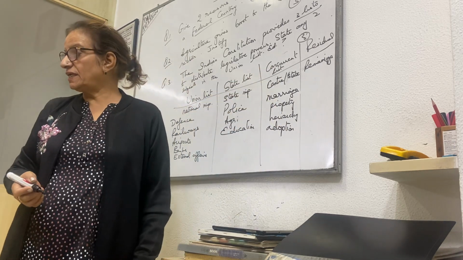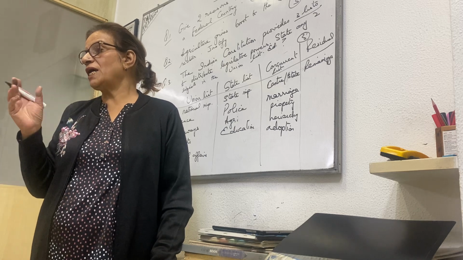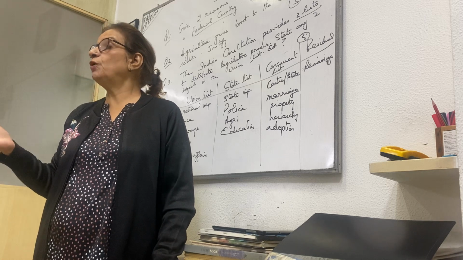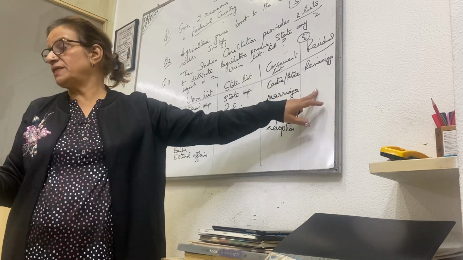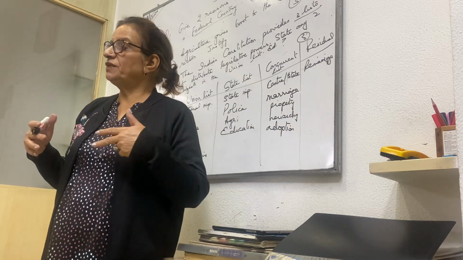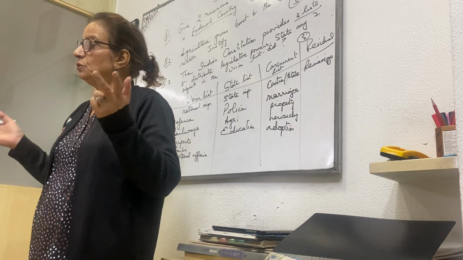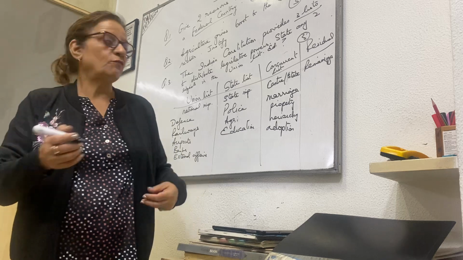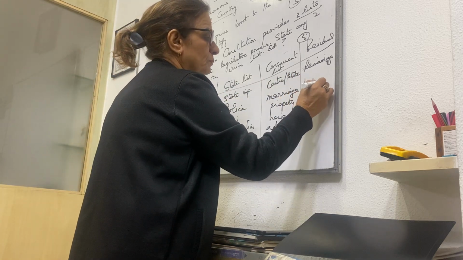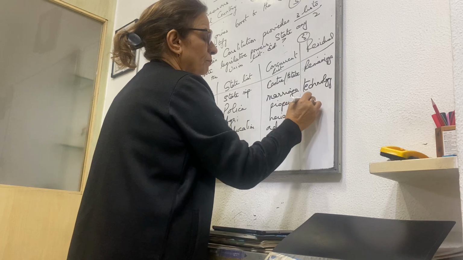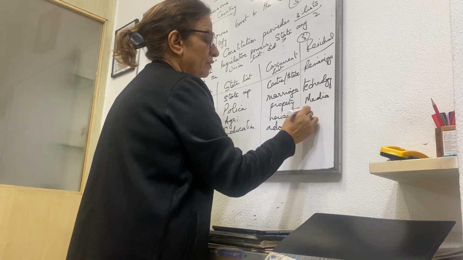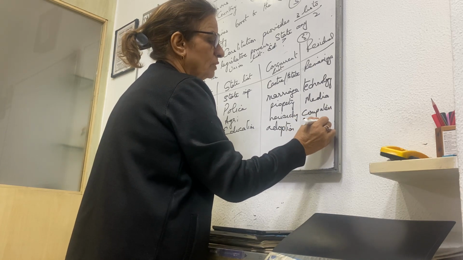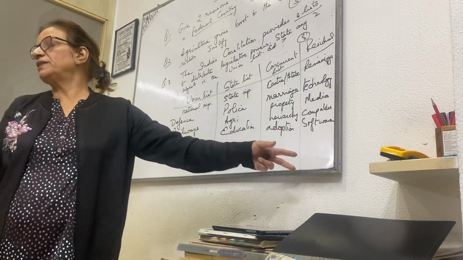Both center and state can make the laws, but if the same law has been made by both, the center one will be effective, not the state, because center is more powerful than the state. Then comes the residual. Like I told you, after 1950 so many developments have happened, so all those which have not been included in the constitution have been added in this list. For example, technology, media, mass media, then computers, or you can say software. All these are new developments, so they all come in the residual.